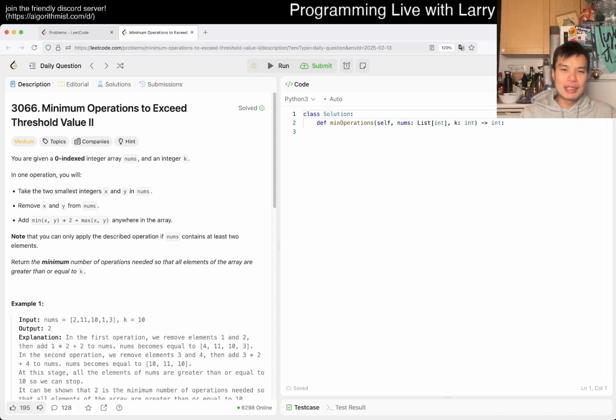Anyway, all right, let's take a look at today's farm. We have 3066, Minimum Operations to Exceed Threshold II, a medium farm. Hope everyone's having a great week. As good a week as you can have.